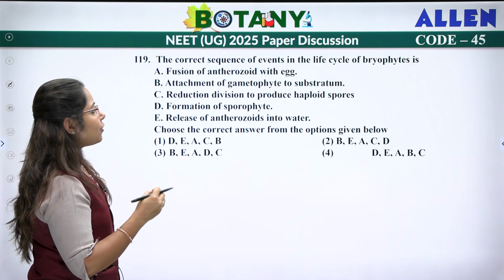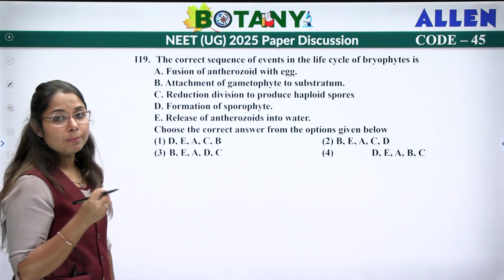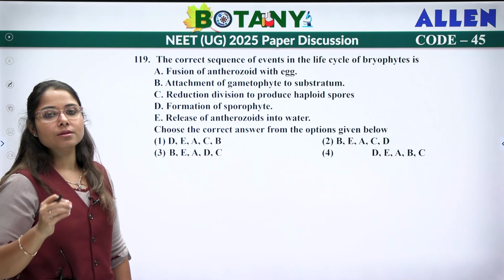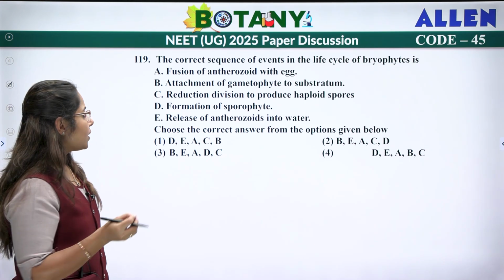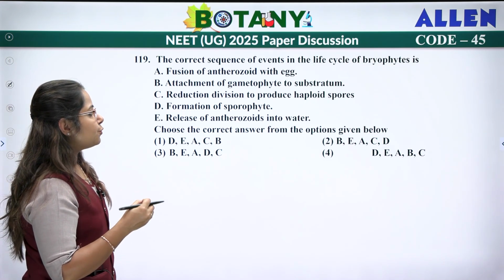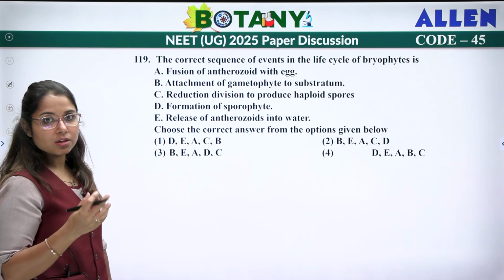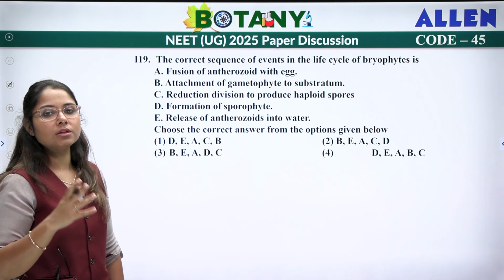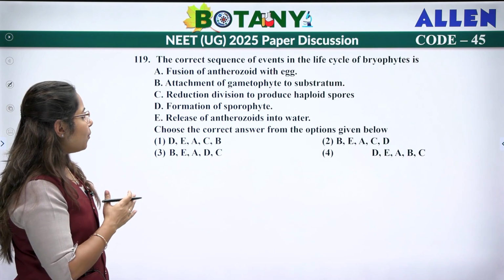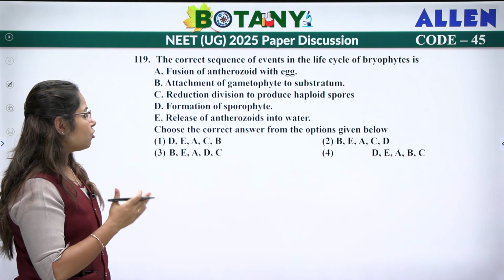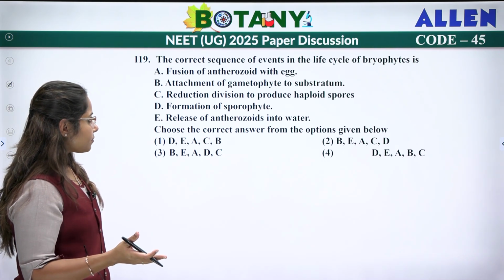Attachment of your gametophyte to the substratum. Now we know that in bryophytes, the gametophyte is the dominant stage. Reduction division to produce the haploid spores will take place in the capsule, and that is there in the sporophyte. Formation of your sporophyte, release of antherozoids in the water.